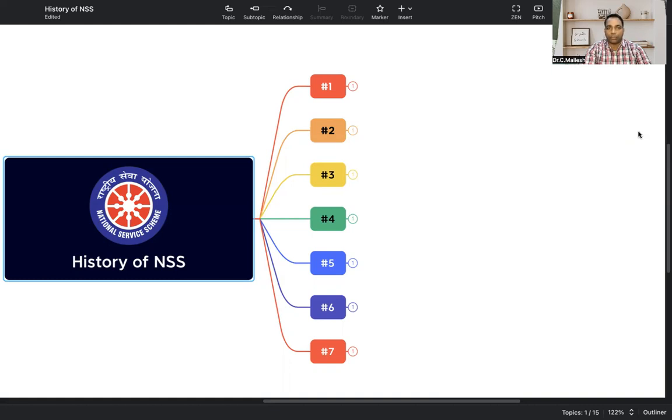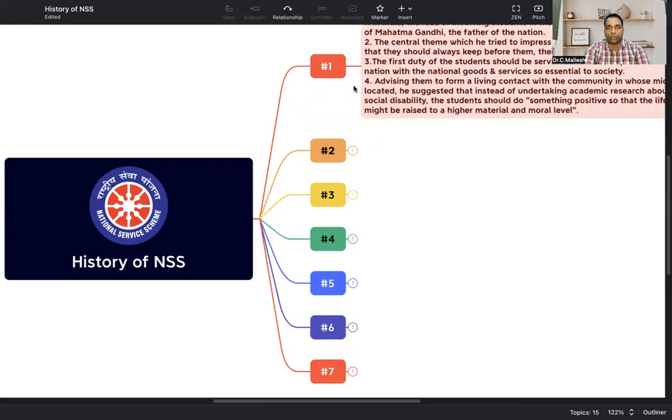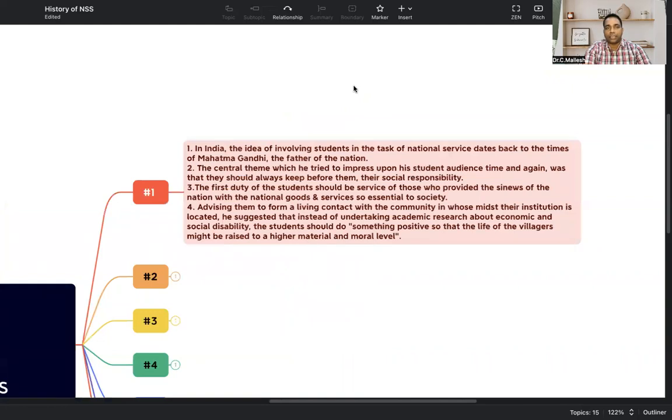In this first one, we are going to talk about when NSS started in India. If you go back, Gandhiji is the main person behind this, the father of the nation. He strongly believed that this National Service Scheme, NSS, is needed for the students community so that students can get knowledge about the community. For that reason, he tried to impress upon the students audience.